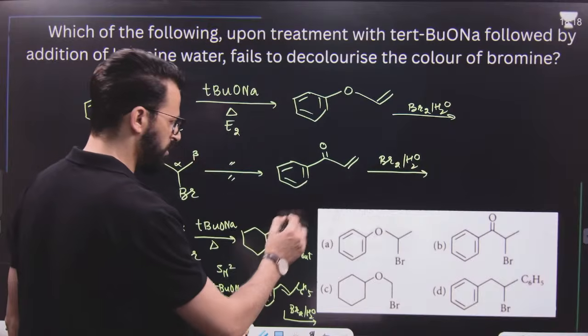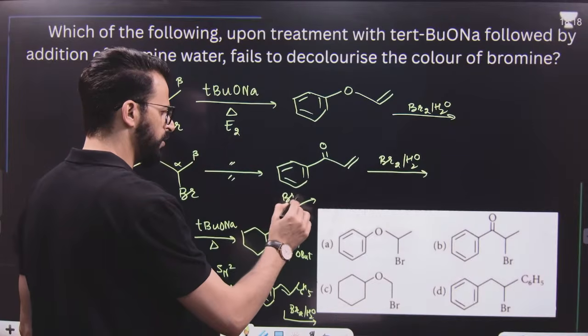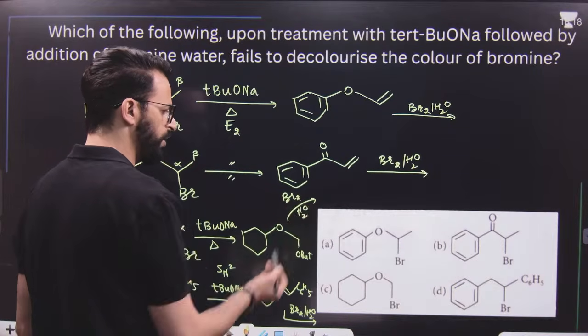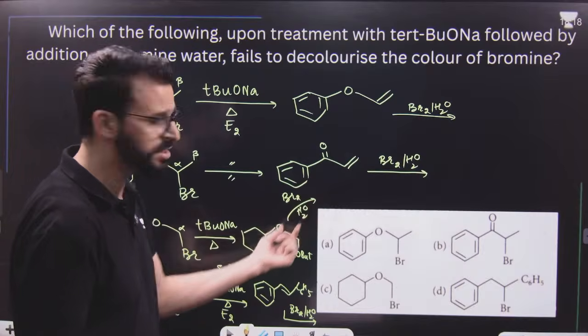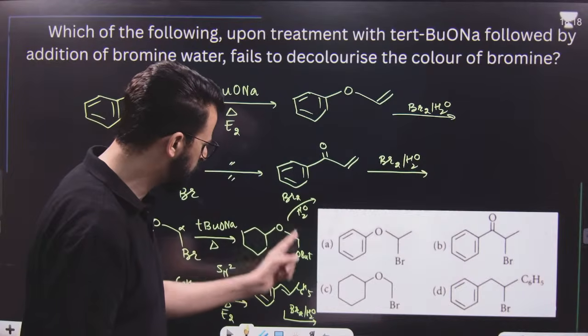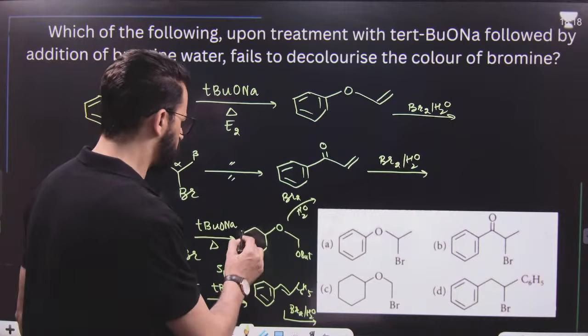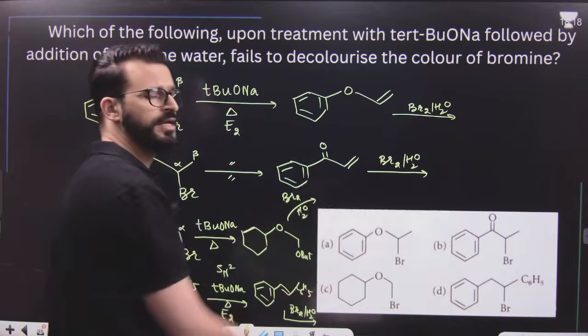But here, bromine water test will not be positive. Here the test is negative. Why? Because there is no double bond. No double bond means there will be no decolorization of bromine.